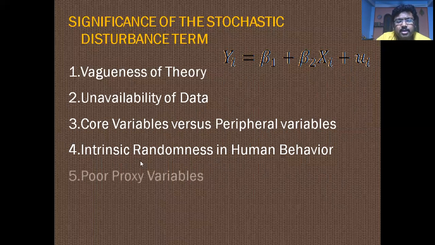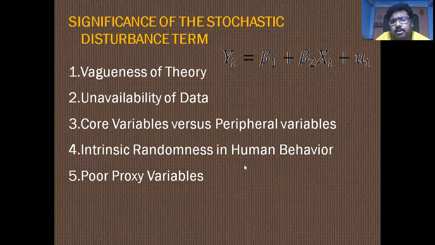Now there is another factor, that is a poor proxy variable. Look, if you consider the Friedman consumption function, consumption depends on permanent income, and not on transitory income. It is very difficult to find out the permanent income.